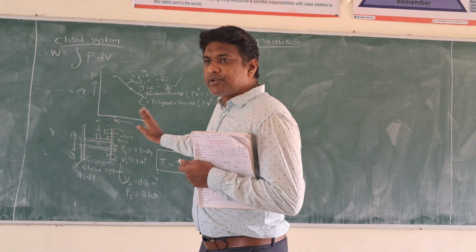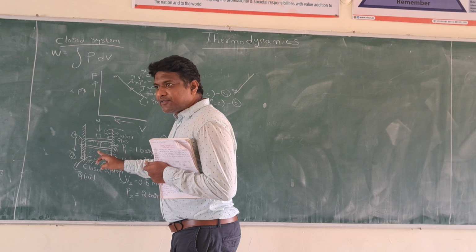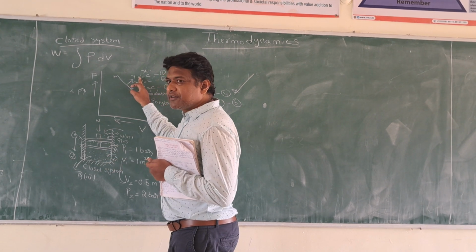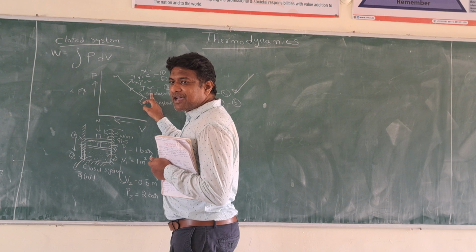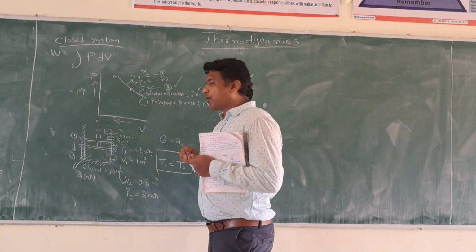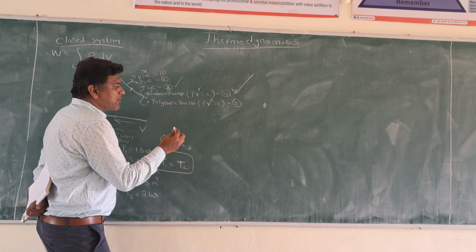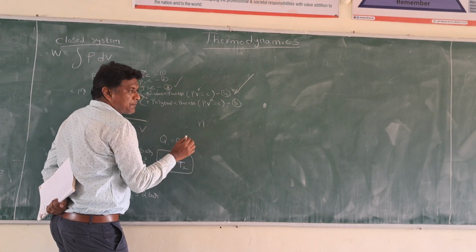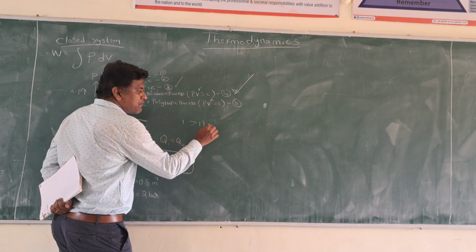Okay? Understand this? So it is a closed system. This closed system may undergo constant volume process, constant pressure process, isothermal process, adiabatic process, and the last process is polytropic process. How can you tell this is a polytropic process? If the value of n is greater than 1 and it should be less than gamma.